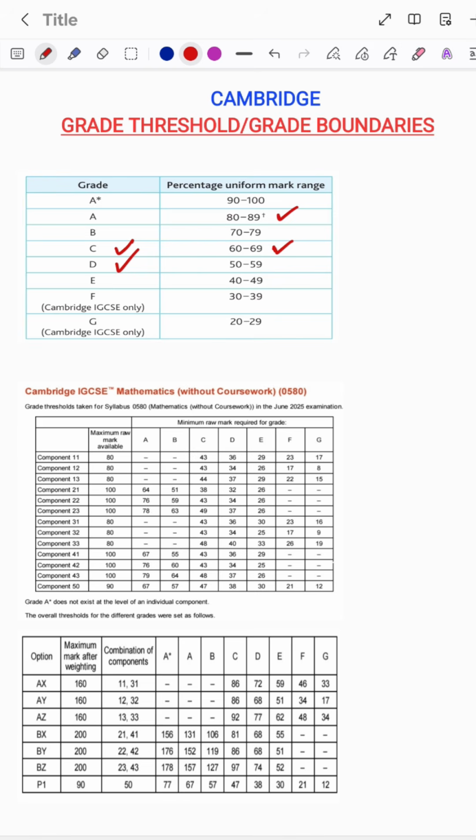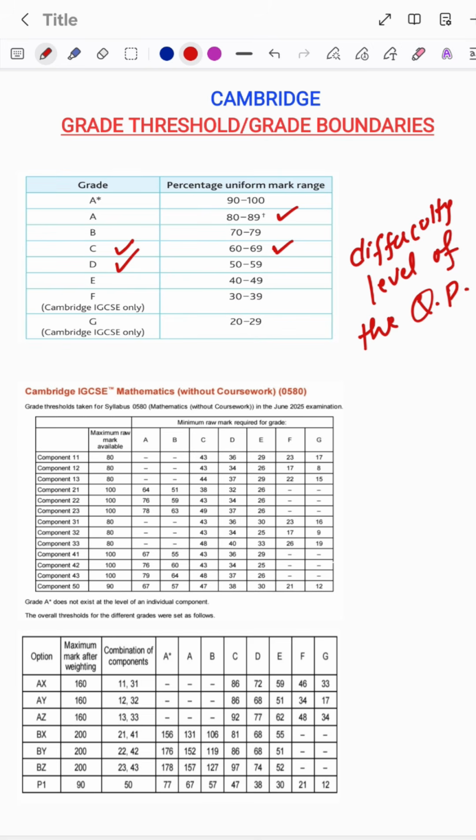IGCSE doesn't work that way. It works in a different way. It follows grade threshold. What is a grade threshold? Grade threshold is actually a measure of grades according to the difficulty level of the paper, how difficult the question paper is. If the question paper is very difficult, maybe a few students, 1, 2, 5, 10, might score in the 90s out of 100, but most of the students score somewhere around 75 or 80, then they will consider the grade boundaries to be lower. If the question paper is even more difficult, the boundaries go even lower.